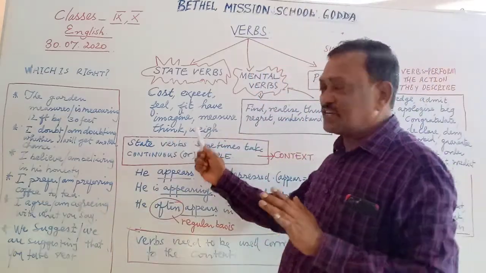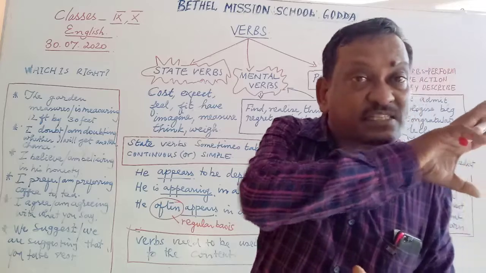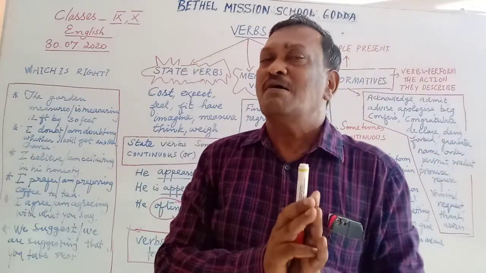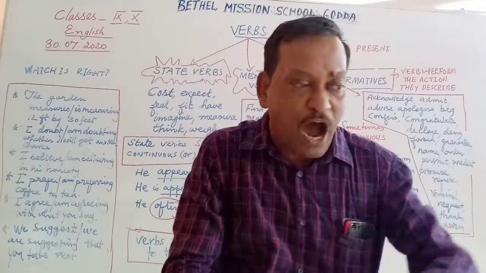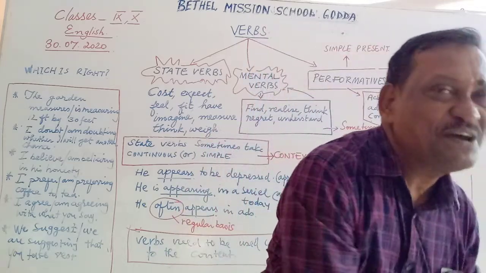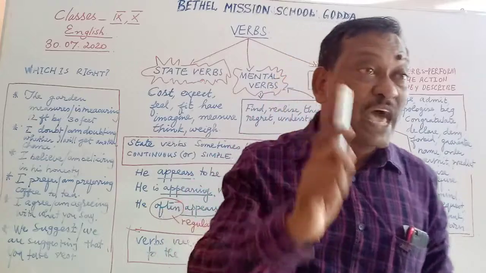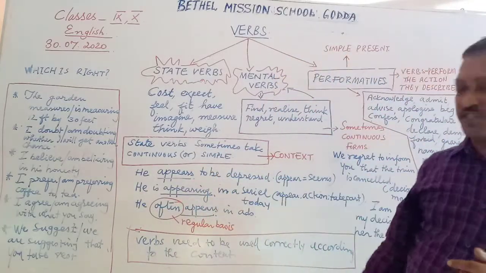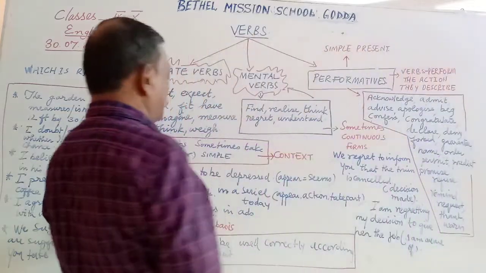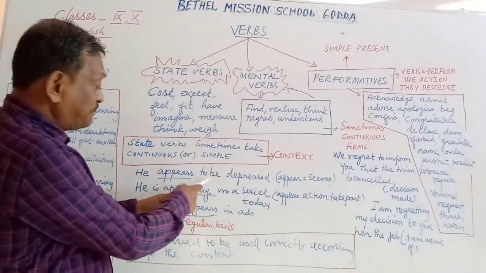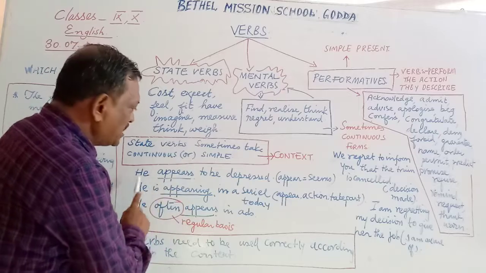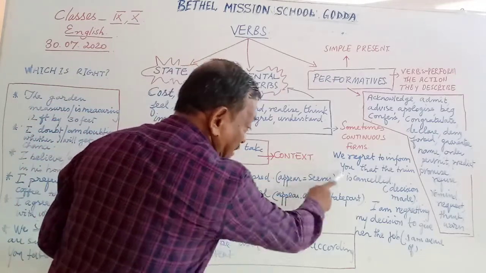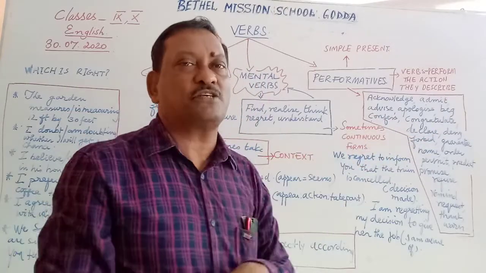When certain verbs are used as state verbs, they are used in a simple present form. But when the state verbs are used at the moment, most of the state verbs become dynamic verbs. You see, he appears to be depressed. Look at this word, appears. You have to take a careful note of this. He appears to be depressed. What does the word appear mean here? It means seems. He seems to be depressed.